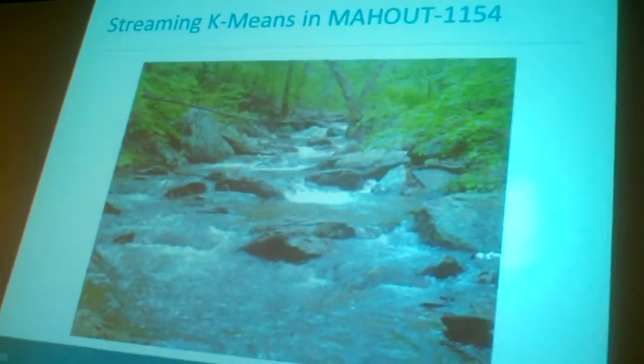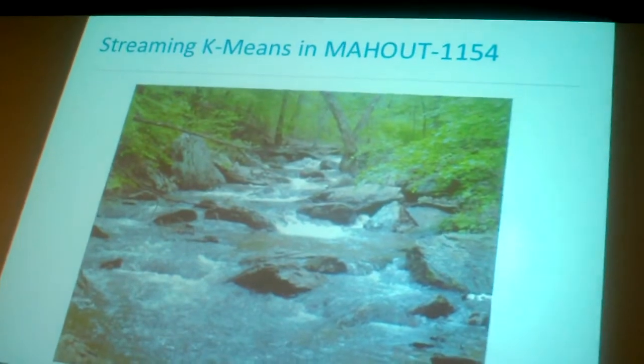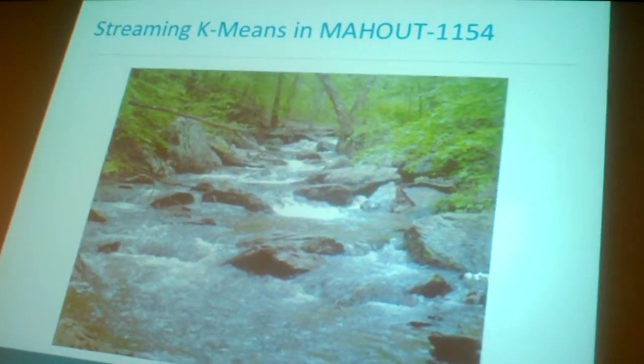So a couple of different options here. There's a project called Mahout. It's also called Mahout, depending on what part of India you're from, what the right pronunciation is, so don't worry about it. It's called Streaming K-means, and it's based on a paper by Shindler and Meyerson at NIPS 2011.